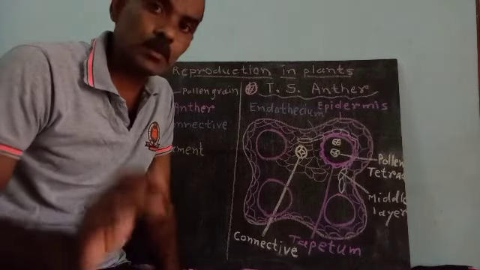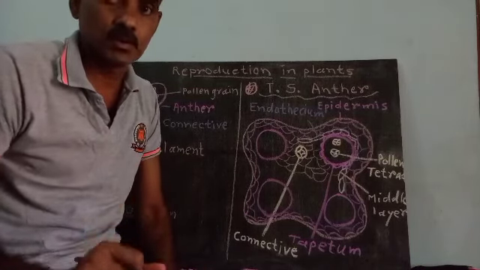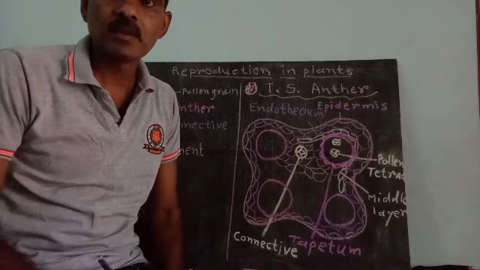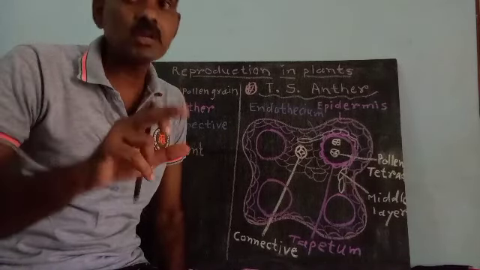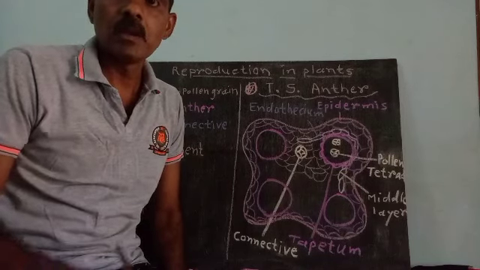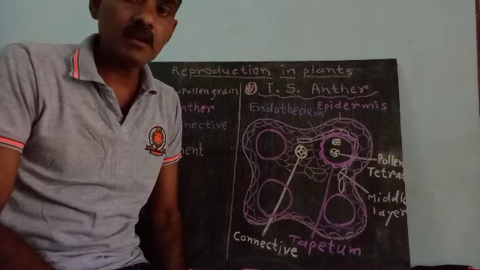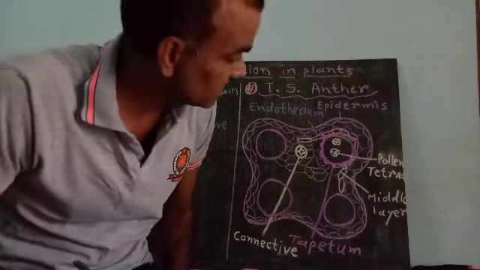Now, what is the structure of pollen grain? Pollen grain is the male gamete produced in the anther. Anther is the part of androecium, and next time we will see the next topic.